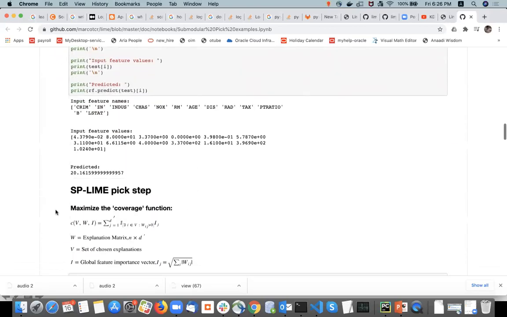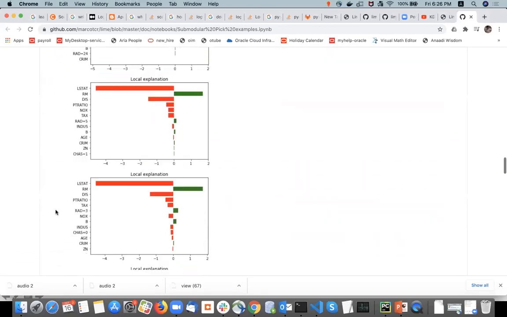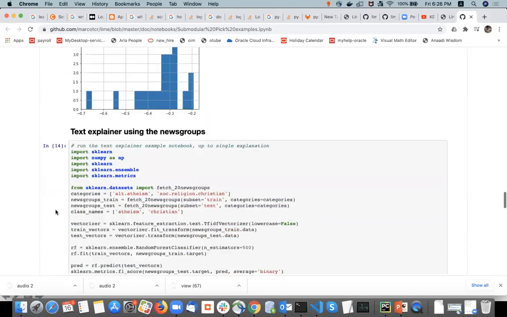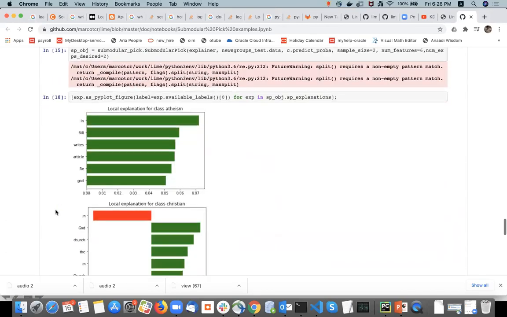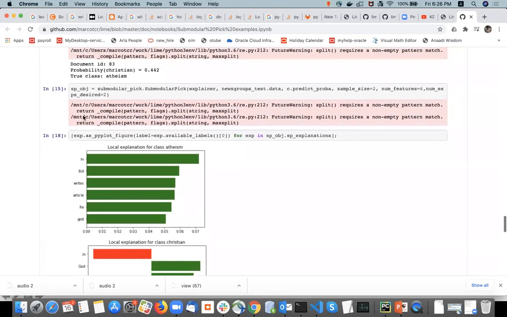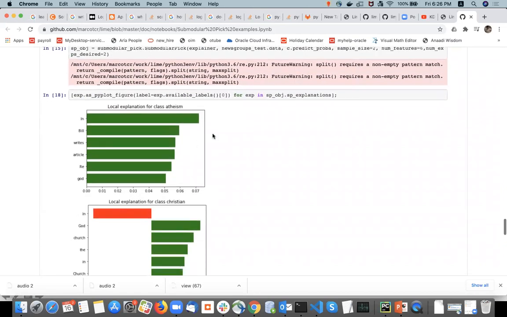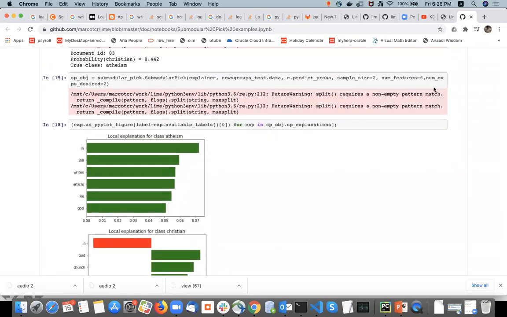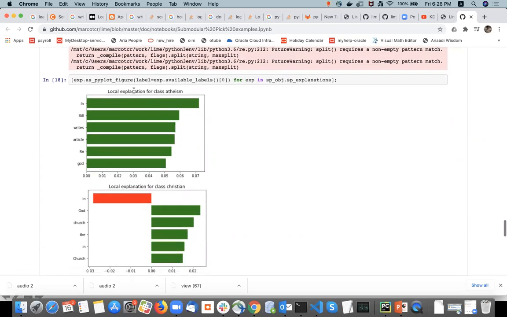So we will see SP-LIME demo on the same newsgroup data set. So here they just instantiate the submodular pick. And here we have mentioned we want only two explanations as a model explanation.